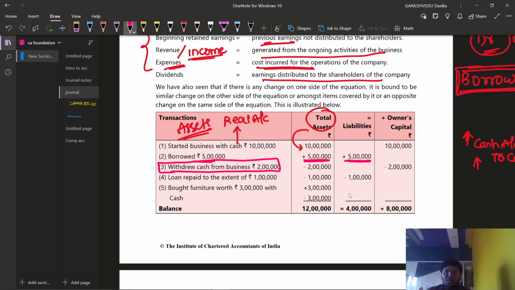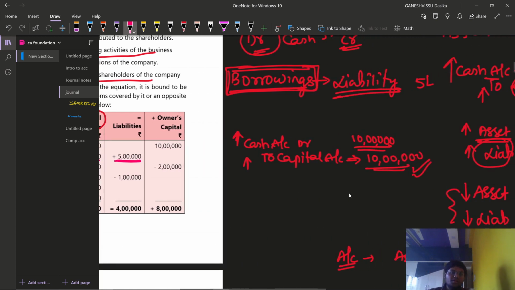From the business, if we are withdrawing the amount, then we are decreasing the asset balance. That means we are decreasing the debit balance. Whenever we are withdrawing the cash from business, what is the entry you are required to write? Drawings account debit to cash, right? Drawings account debit to cash.